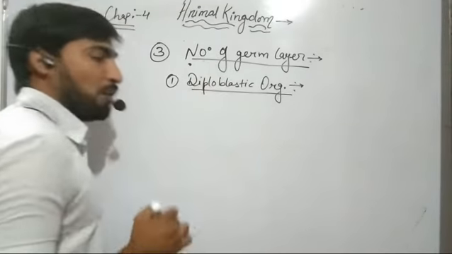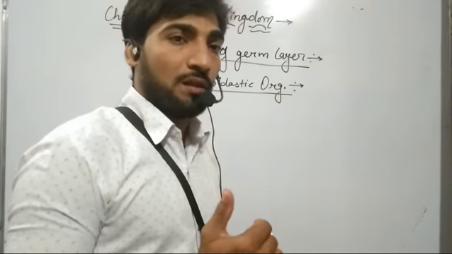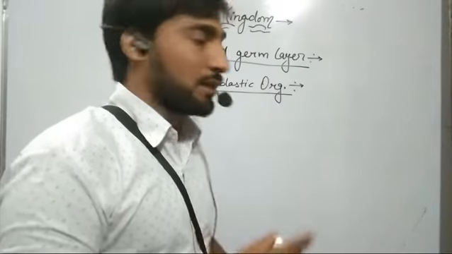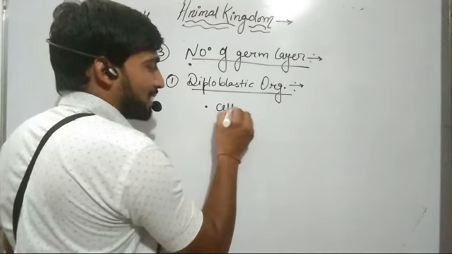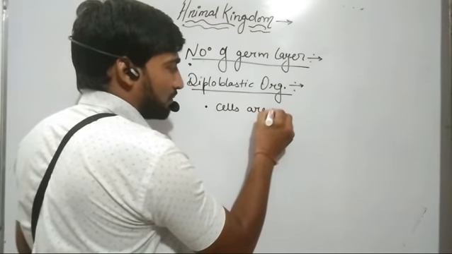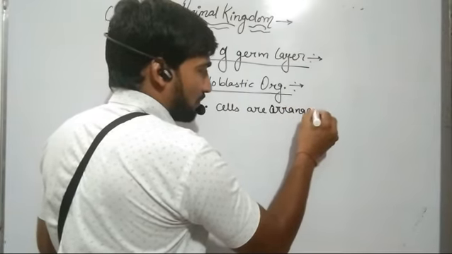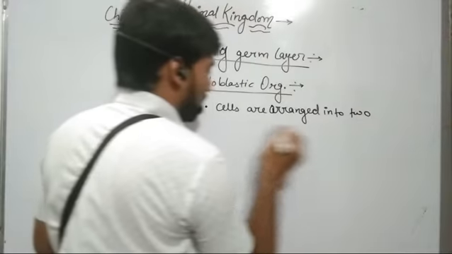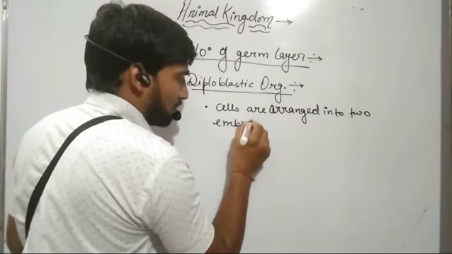So, diploblastic organisms are those organisms in which the cells are arranged in two embryonic layers.